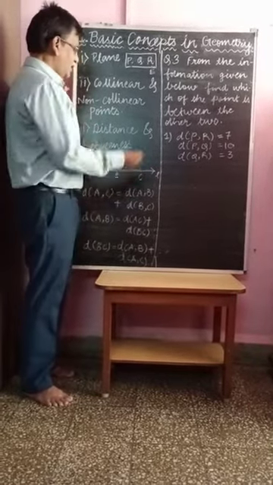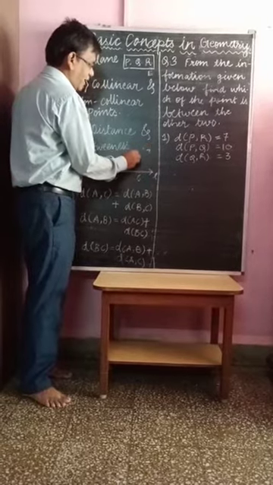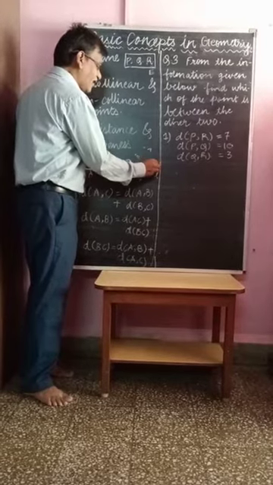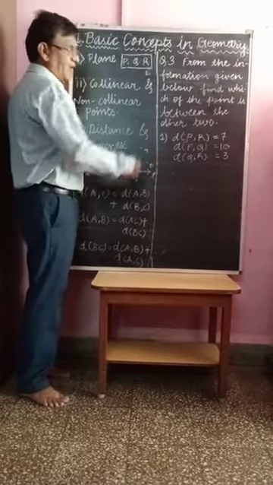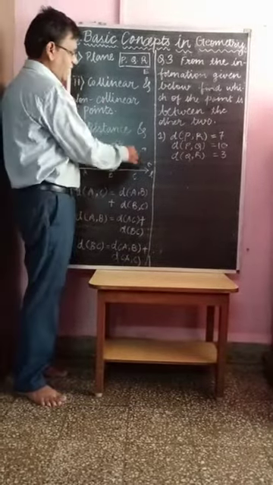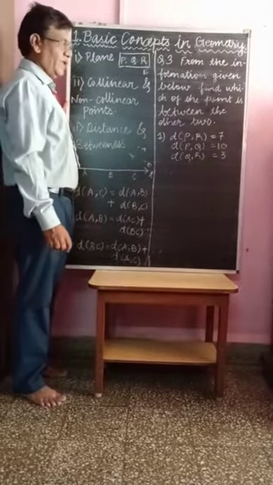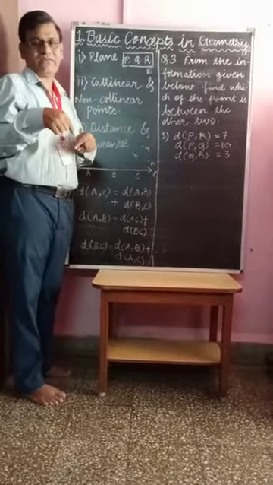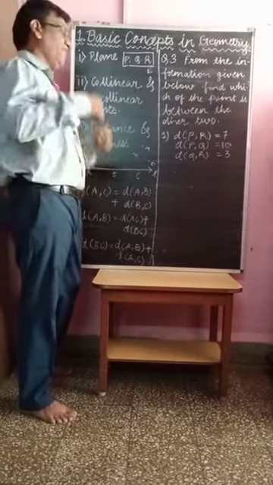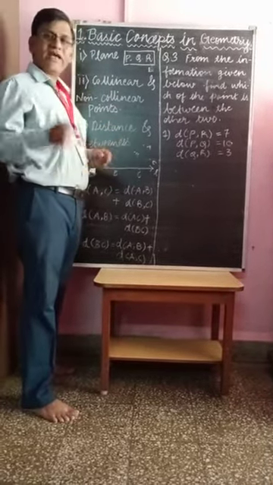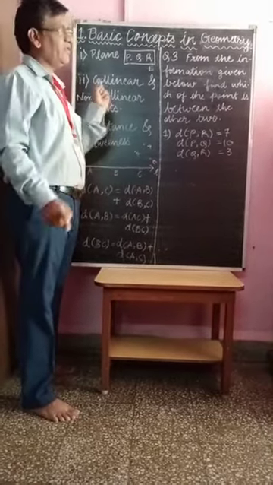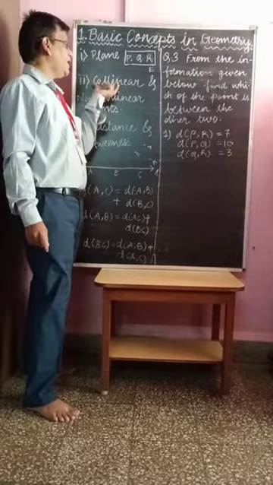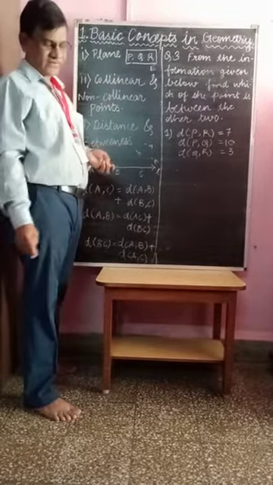And if point A, point B, and point C are not on the same line, then these 3 points are said to be non-collinear. It means we can't draw a single line through these 3 points, so they are non-collinear. And if you are able to draw a single line through the 3 points, then these 3 points are said to be collinear. So this is the concept of collinear and non-collinear points.